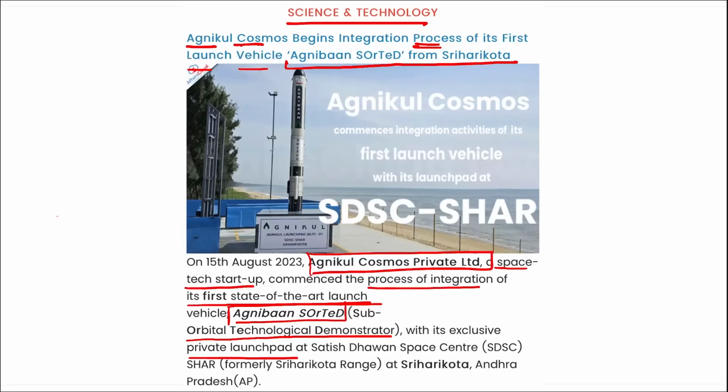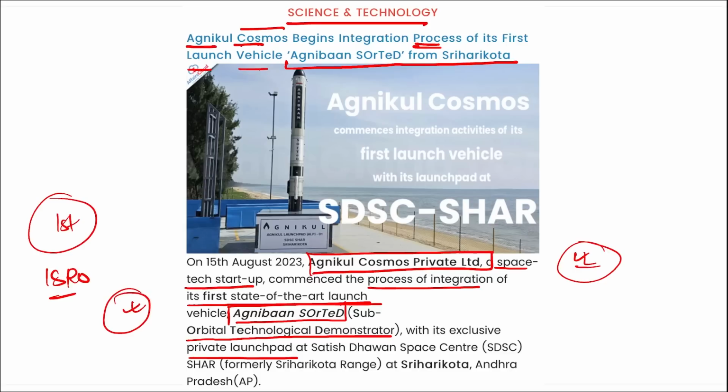Correct? Agnikul became the first Indian company to sign an agreement with ISRO to get access to ISRO's expertise and facilities to build Agnibaan and their launchpad. This Agnibaan SOrTeD is a single stage launch vehicle powered by Agnikul's patented Agnilet engine, that is a fully 3D printed single piece 6 kilonewton semi-cryogenic engine. Correct? So coming back, remember, it is your Agnikul Cosmos Private Limited. They have recently commenced the process of integration of their first of its kind state of the art launch vehicle, that is Agnibaan SOrTeD.